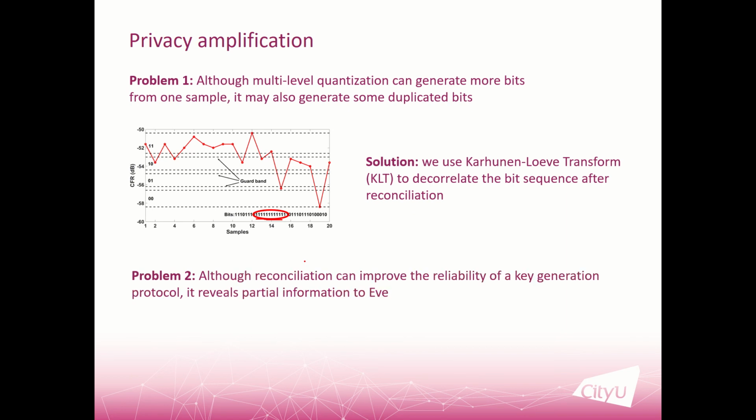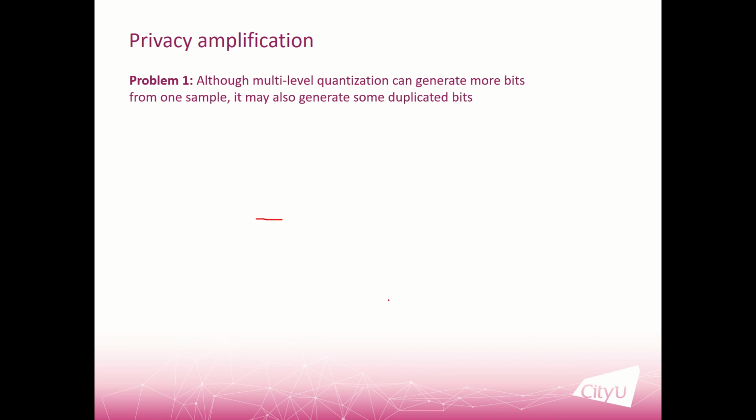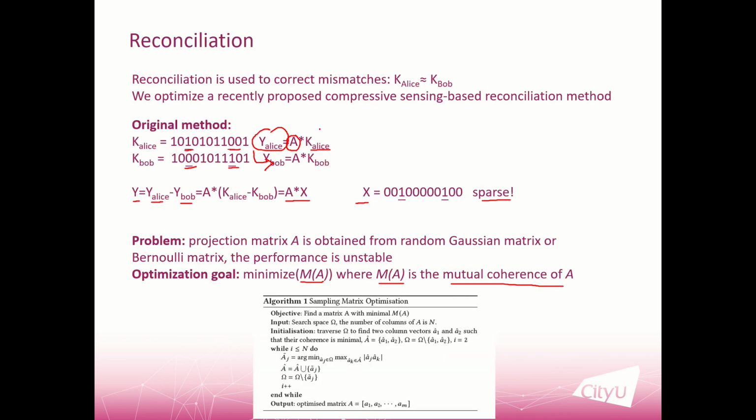And there is another problem. Although the reconciliation method can improve the reliability, it reveals some partial information to the attacker. That's because, remember, in this reconciliation process, Alice needs to transmit Y Alice to Bob. So the attacker can get Y Alice, and can use some attacking methods to get some information about the original key.